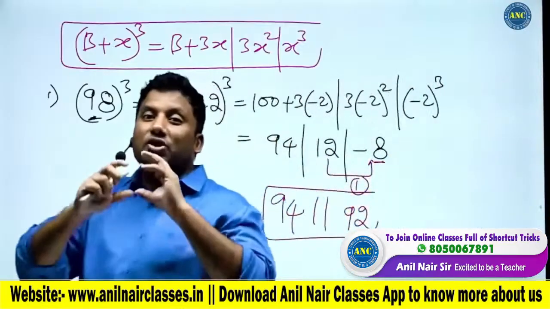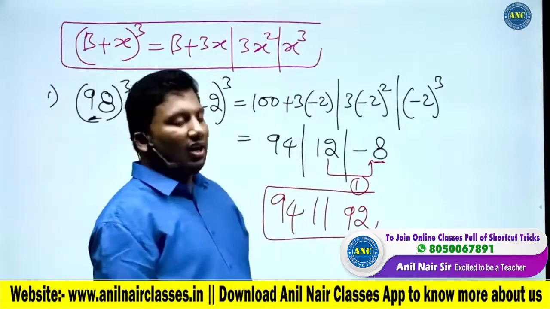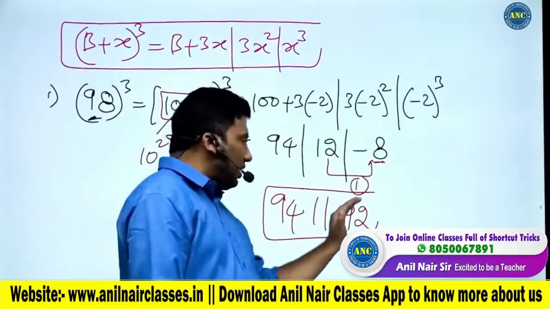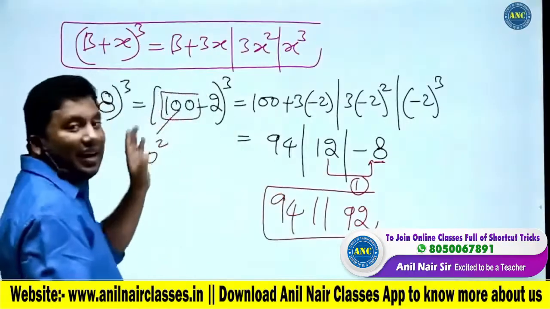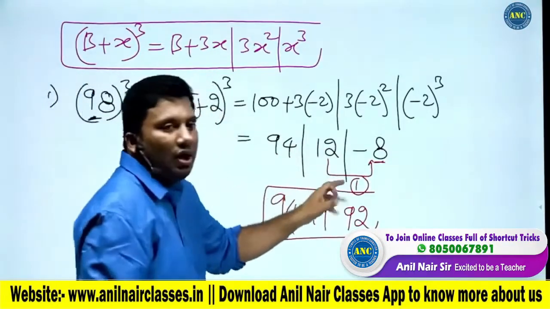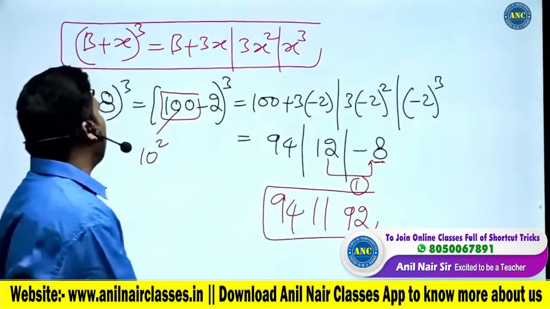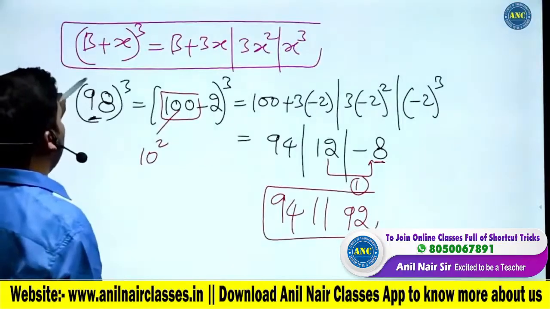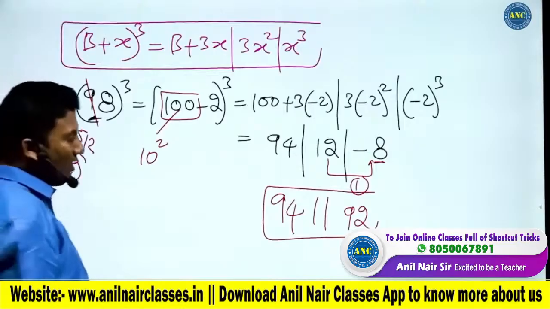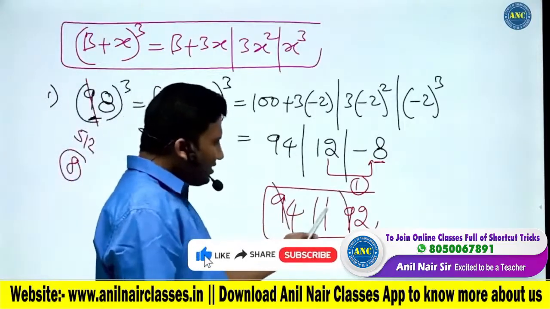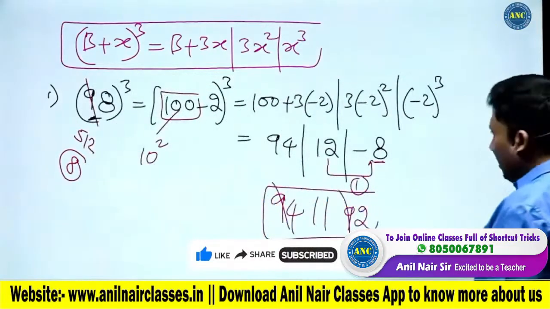The only thing which you might get confused is this step. 1 is carried on a base 100. 100 minus 8, it is 92. Why did it become 100? 1 is carried on a base 100. 100 minus 8, 92. 12, 1 carried, it became 11. 941192. Whenever you are in doubt, you can always check by using digital sum. 8 cube is 512. 5 plus 1 plus 2, it is 8. So the digital sum is matching. I hope the idea is clear.